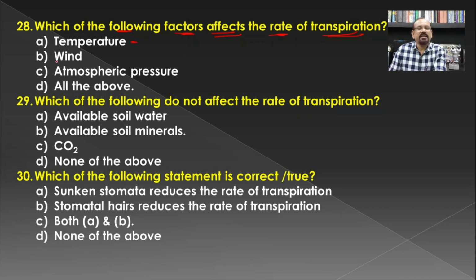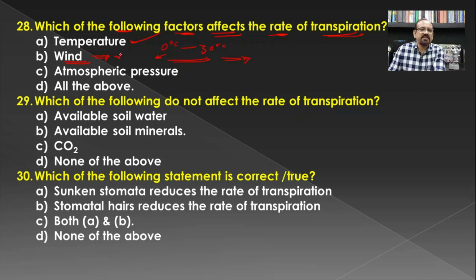The first one is temperature, because usually from 0 to 30 degrees Celsius the stomata are normally open, and if the temperature becomes less than 0 degrees or more than 30 degrees, the stomata become closed. So temperature has an effect on transpiration. Again, if there is a normal wind, the stomata remain open for transpiration.